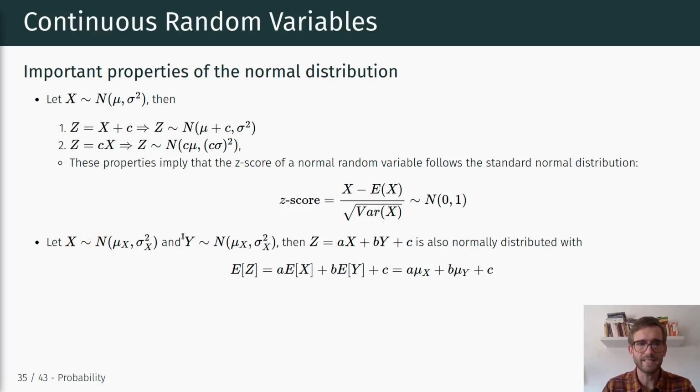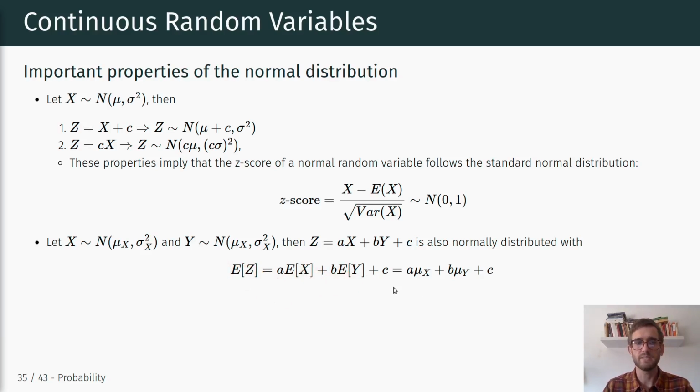Suppose we have x and y distributed as normal distributions with separate means and standard deviations, and then we look at the distribution of a third random variable z that is just the sum of those two random variables, each multiplied by a constant a and b. Okay. The sum of these two normally distributed random variables is also normally distributed, with the expectation now being equal to the sum of the expectations.